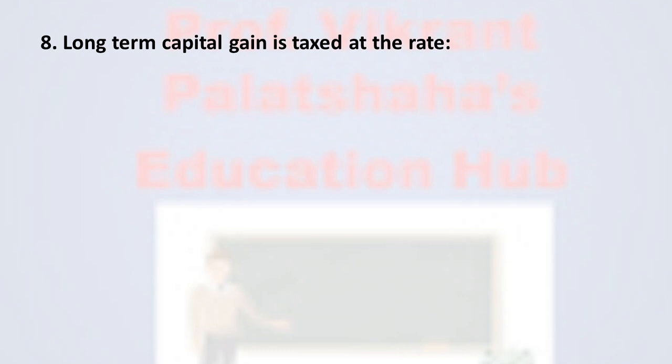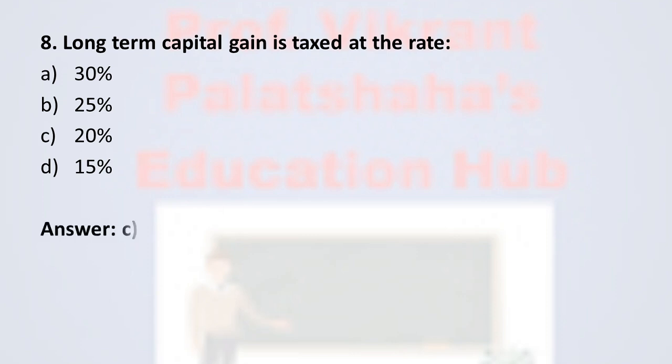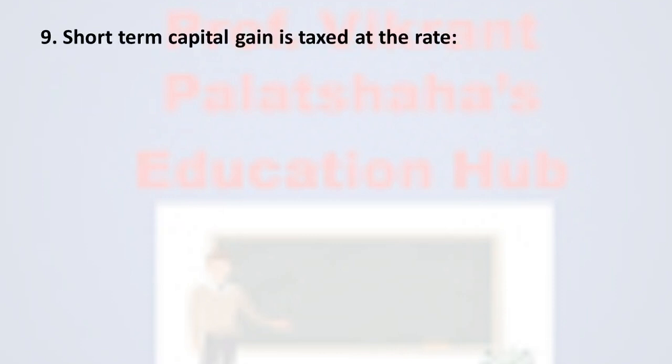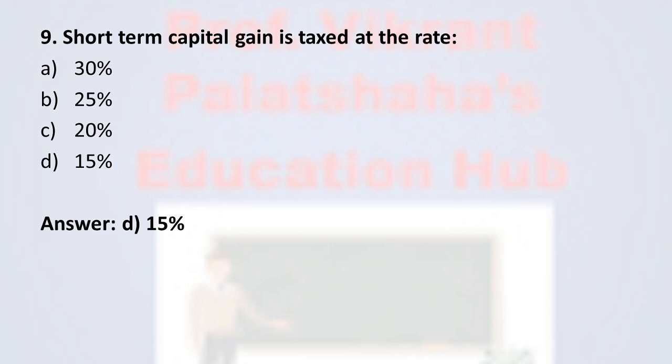Next, question number 8. Long-term capital gain is taxed at the rate option A 30%, option B 25%, option C 20%, option D 15%. And so the correct option is option C, 20%. Long-term gain is taxed at the rate of 20%. Next, question number 9. Short-term capital gain is taxed at the rate option A 30%, option B 25%, option C 20% and option D 15%. And the correct option is option D, 15%.